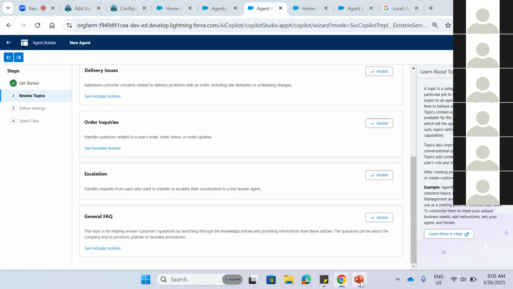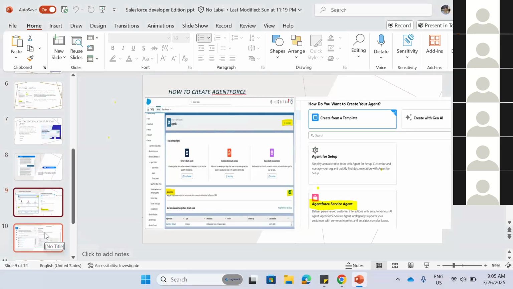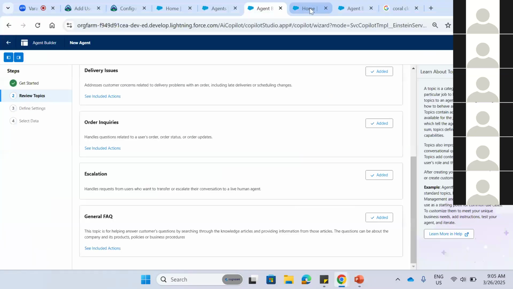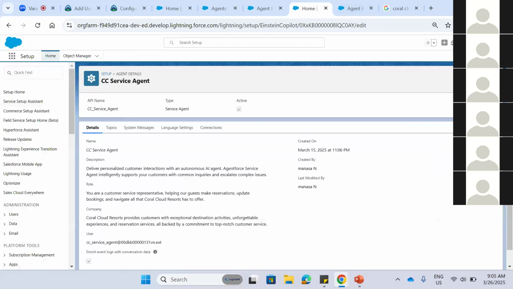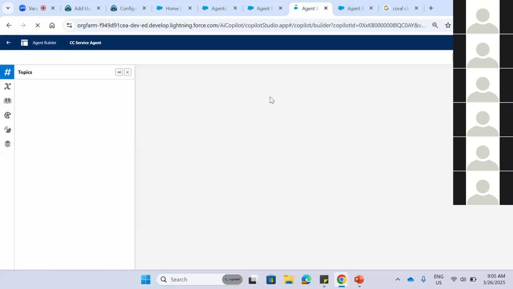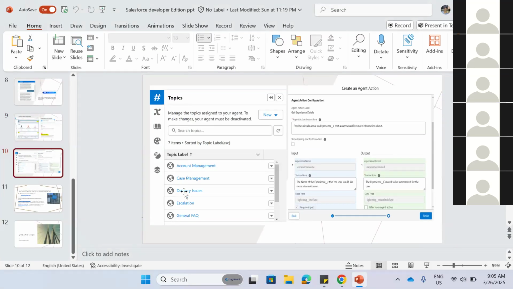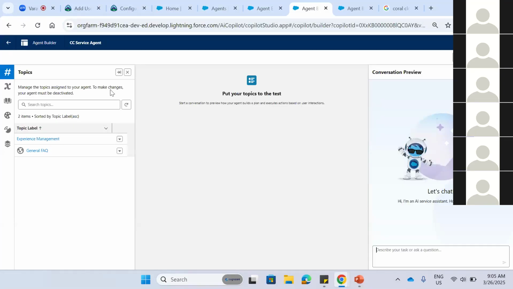After clicking that, the screen is visible like this, showing what kind of topics we can resolve: account management, case management. In Experience Cloud I have created an agent, and I'll give an overview of how I created it. Here I have removed account management and case management, since if we don't want them, we can remove them, and I have added experience management.